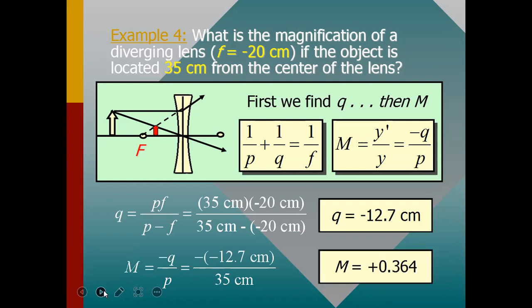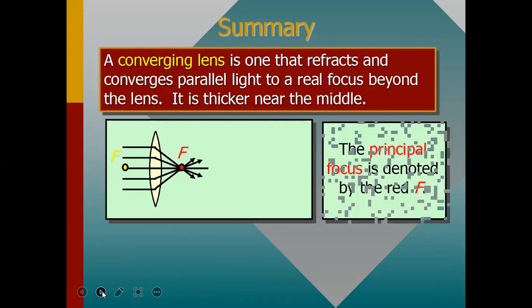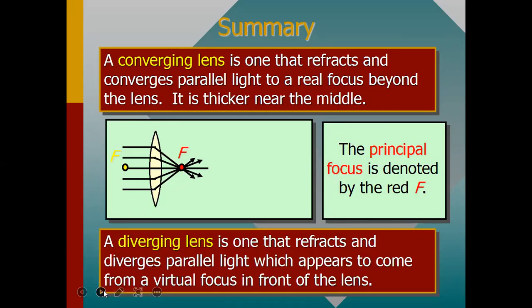So, in summary, a converging lens is one that refracts and converges parallel light to a real focus beyond the lens. It is thicker near the middle, and the principal focus is denoted by F. The diverging lens is one that refracts and diverges parallel light, which appears to come from a virtual focus in front of the lens. This is the example.